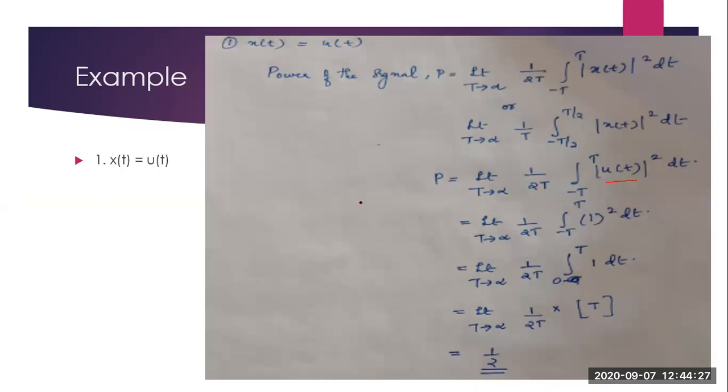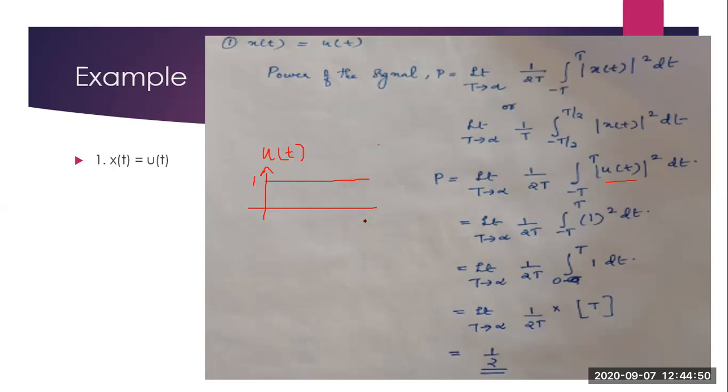What is u of t? u of t is the unit step signal. Now this is the unit step signal. What is the value of u of t? The magnitude of u of t is equal to 1. So you can replace u of t with 1. So limit t tends to infinity 1 by 2t integral minus t to t 1 square dt.